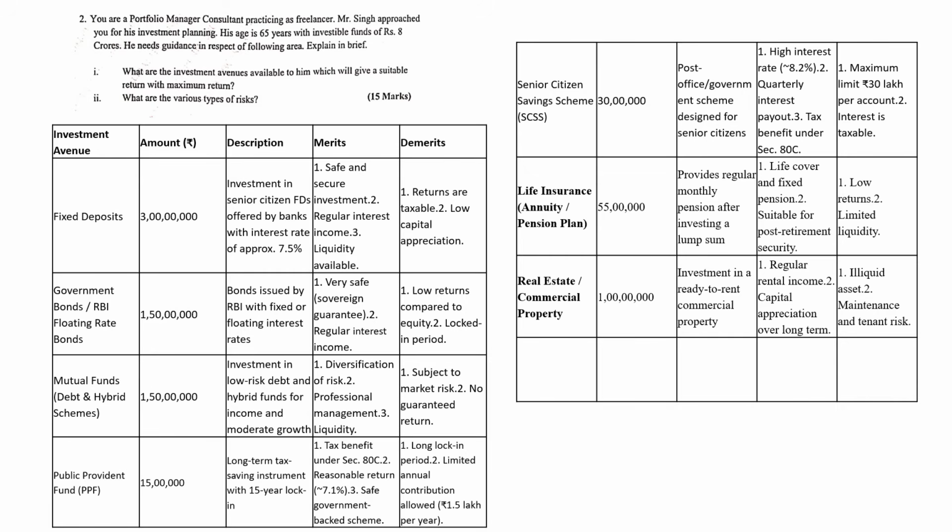And last is real estate. You can invest 1 crore in real estate: investment in ready-to-rent commercial property, regular income, you'll get rental income, and capital appreciation over time. Okay, it is an illiquid asset, and there is maintenance and tenant risk in this. So these are all the avenues that we have suggested with the amounts, the meaning, and merits and demerits. You all can go through it once.